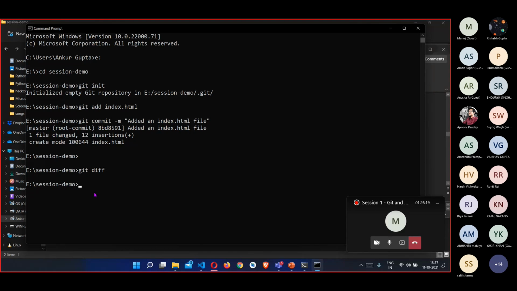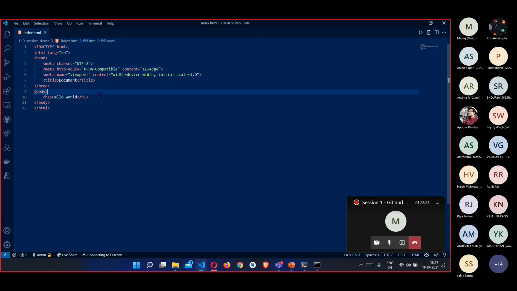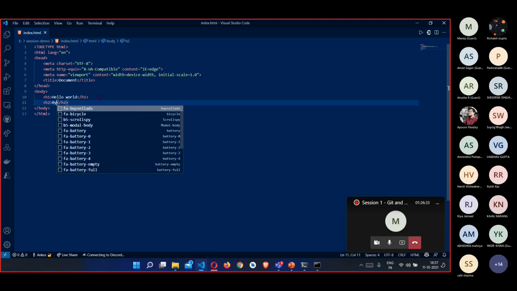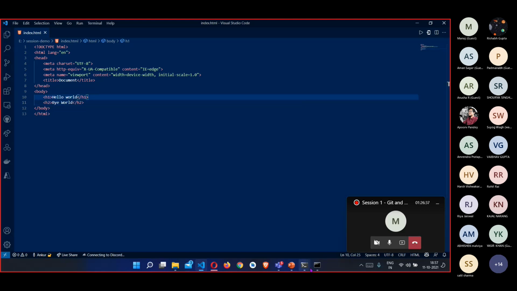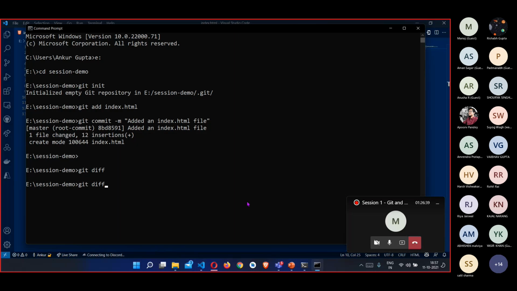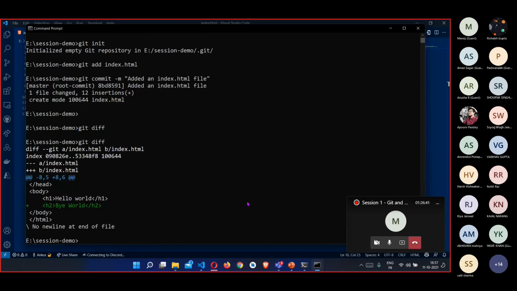It shows you the difference. Okay, so let me show you practically. We have this index.html that we have added in our Git repository. Now I'll add another change in this file. I'll write "bye world" or anything, and then I have saved the changes, and then I'll write git diff again. And now you can see this bye world change. You can directly see here.